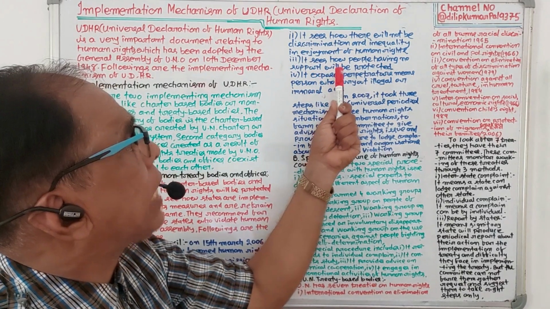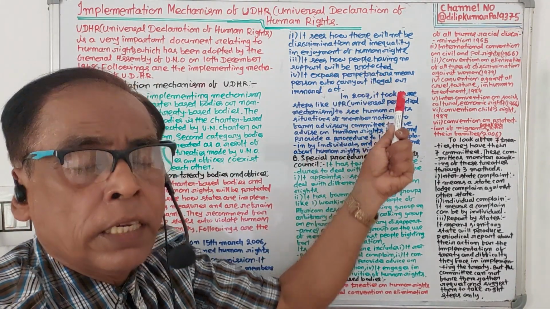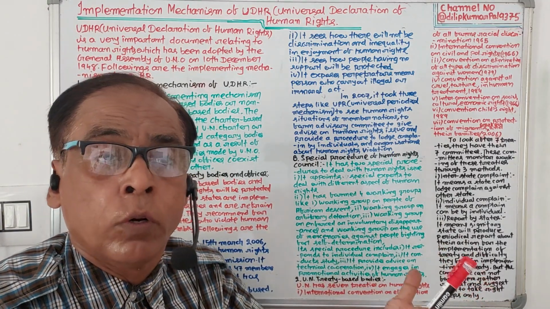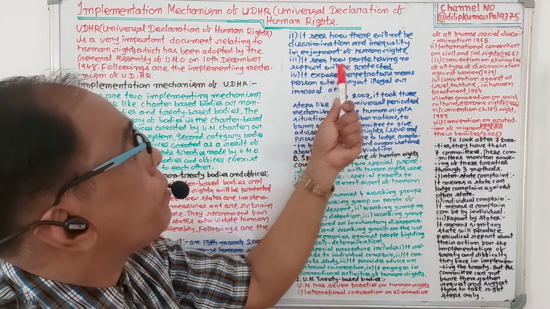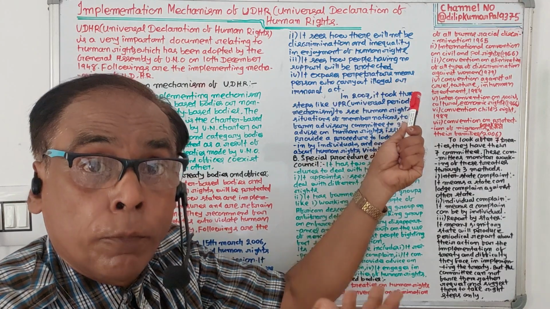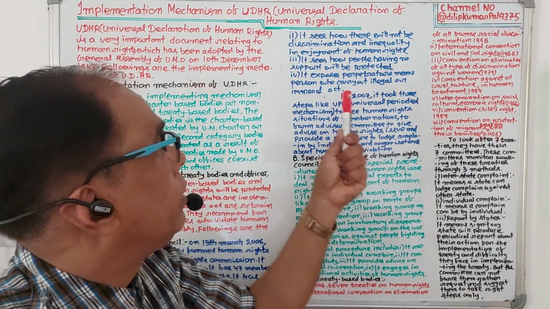Number three, it sees how people having no support will be protected. It will see how people who do not have support, the vulnerable group, will be protected. It will give support to the vulnerable people, meaning people who do not have any support.